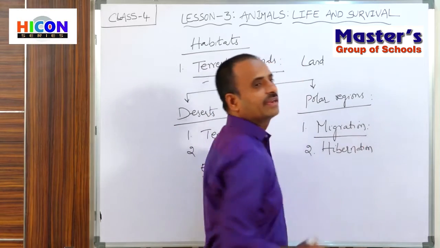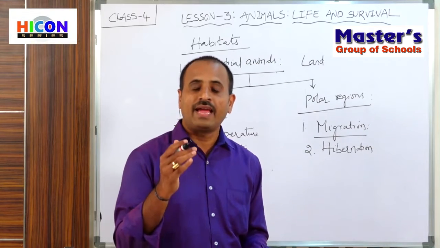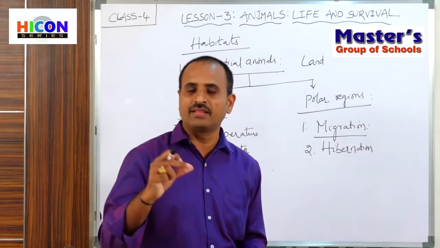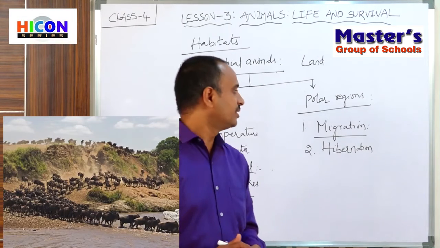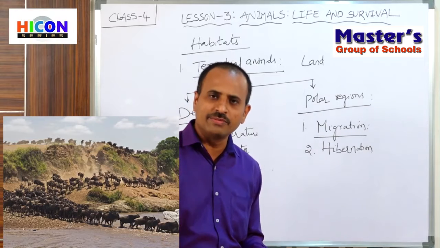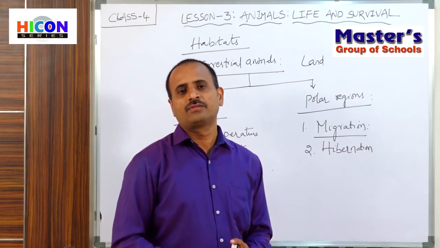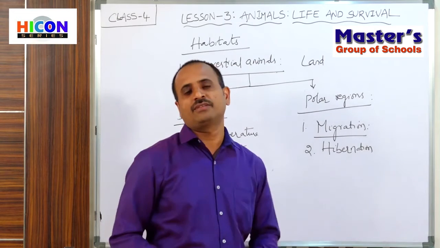What is migration? Migration is the movement of an animal or a group of animals from one place to another place to escape from unfavorable conditions. So migration is movement from one place to another place. The movement from one place to another place is called migration.